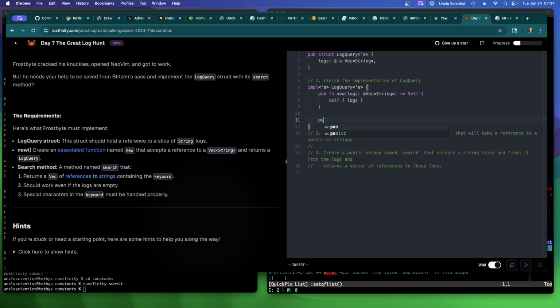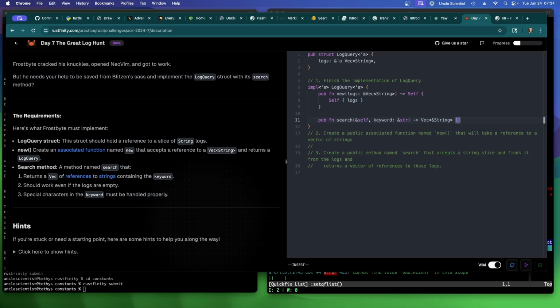And now we want a search function, which takes a self and a keyword. Returns a vec of references to strings containing the keyword. So just str, and then we do vec of references to strings, like this.